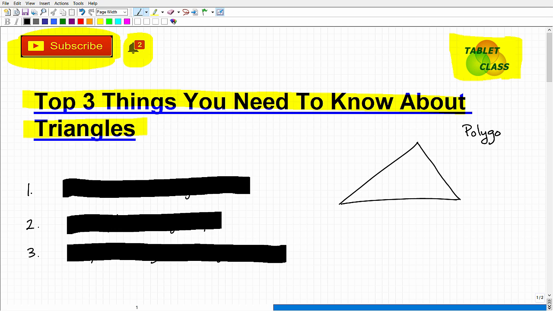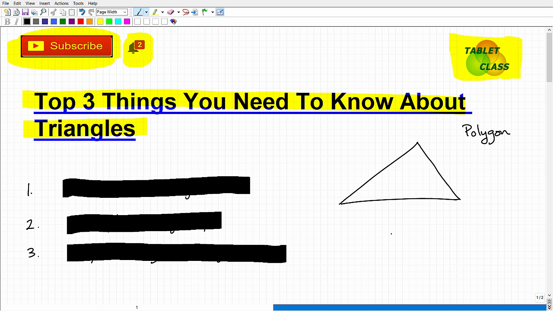A polygon is constructed of straight sides, and these sides meet at corners. They're called vertices, or this would be a vertex, and these here would be vertices. It's the plural of vertex. So the sides meet up at corners. That's what a polygon is.